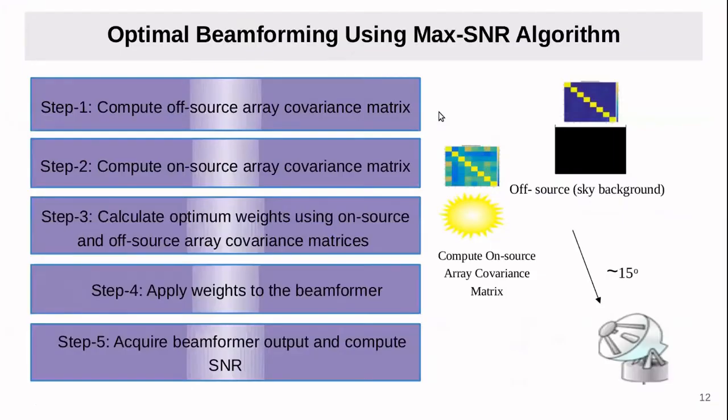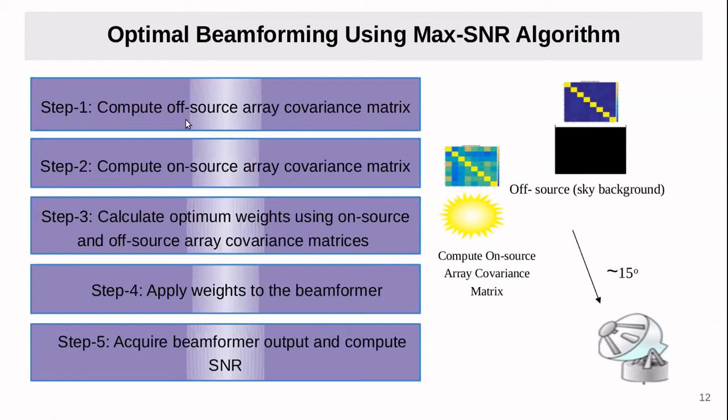Then this is the max SNR algorithm we tried, from which we got some interesting results. There are some steps to get the complex weights from this algorithm. First, we compute the off source array configuration. Off source here means radiation off, and on source means radiation on.